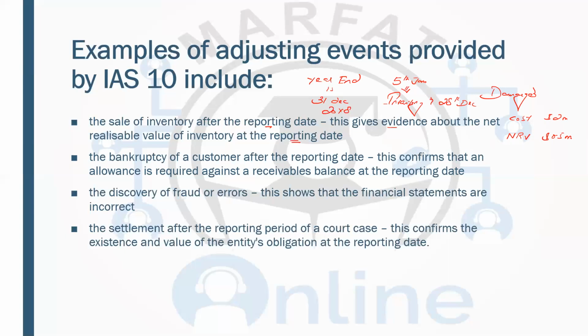So your year end is 31st December 20x8. Now the event occurred after the year end, on 5th January, when you were sending the inventory to some customer and noticed that the inventory which was produced on 28th December, before the year end, is damaged. The cost of that inventory is 2 million and the NRV is 0.5 million.